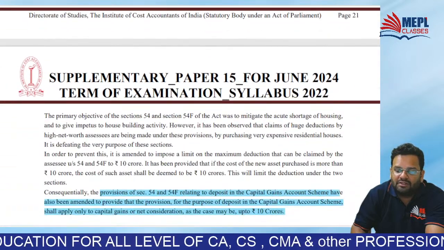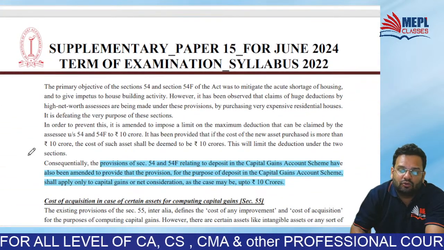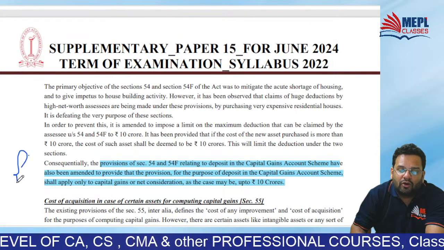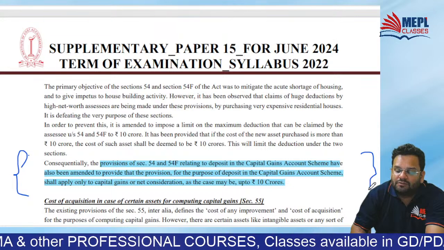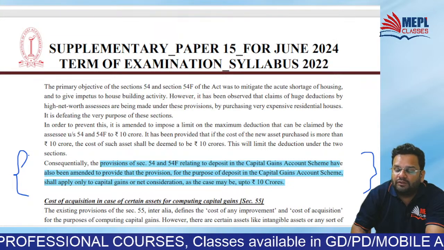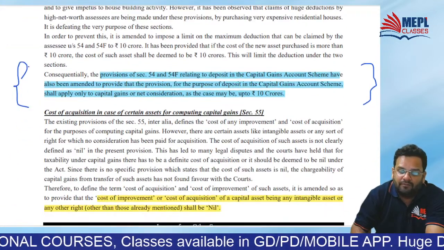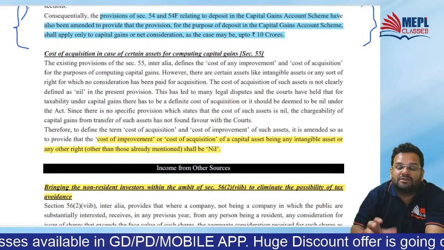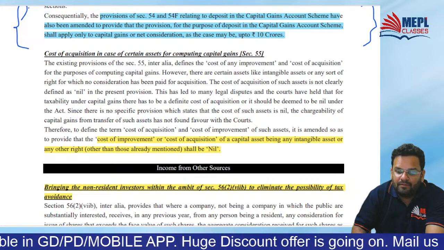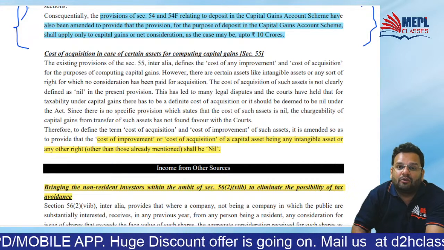Because anyways, you cannot claim exemption in excess of 10 crores with respect to this 54 and 54F. Clear? All of you must be remembering what is CGDA, capital gain deposit account. All of you remember?